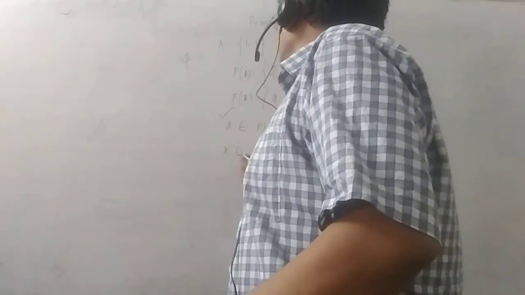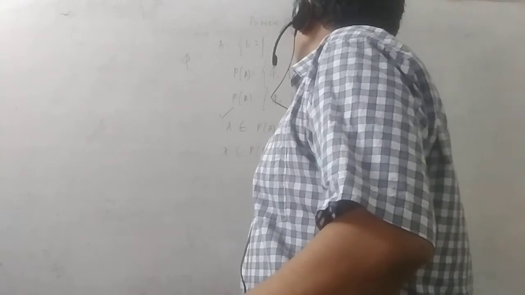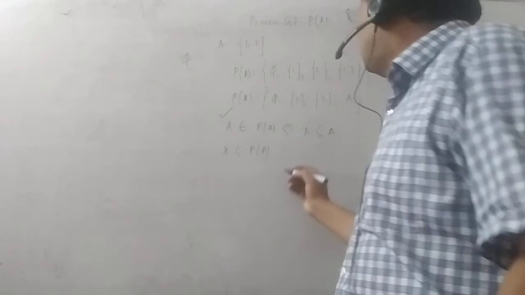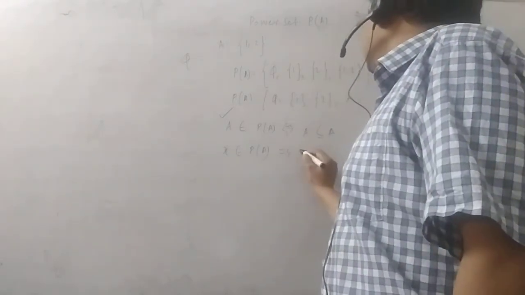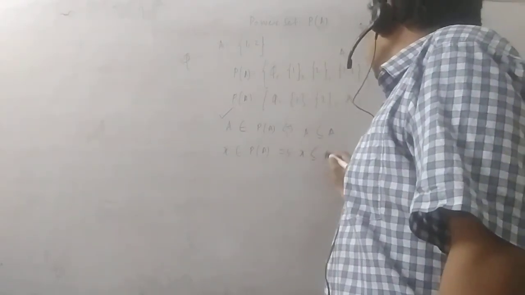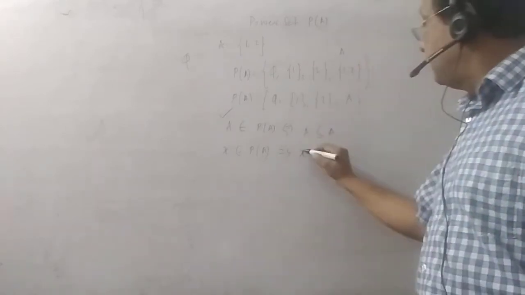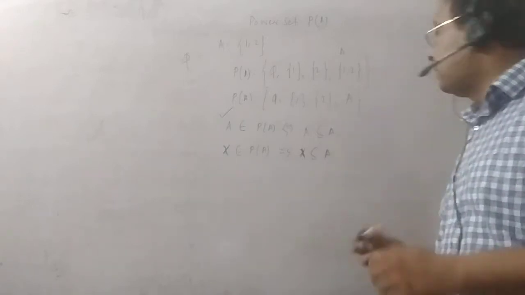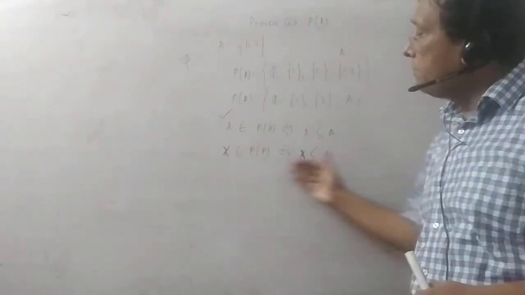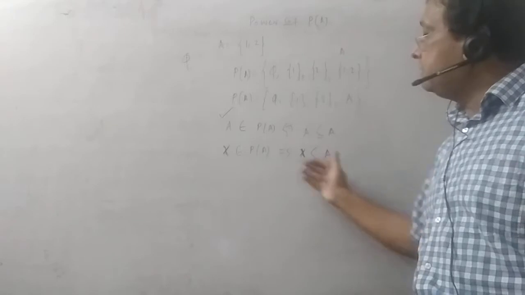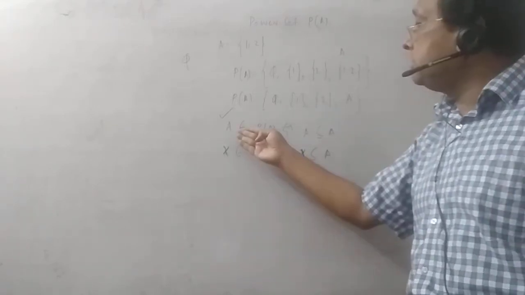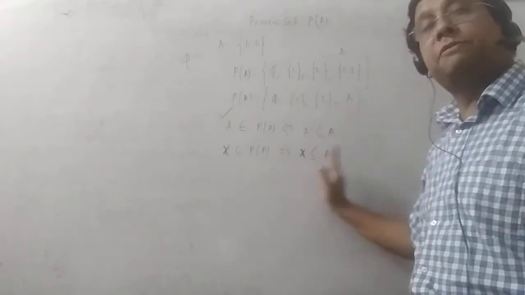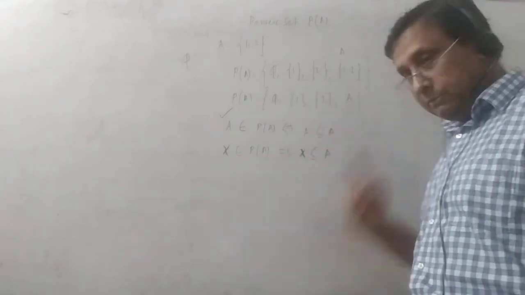If X belongs to the power set of A, if an element X belongs to the power set of A, then this implies that X is a subset of A. X is a subset of A. Written in big words, very conceptual. You have to write either these expressions or this expression. That's why I have clearly stated this. Please write down this concept.